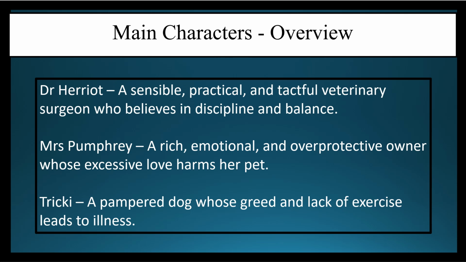So एक बार हम लोग main characters का ना एक overview ले लेते हैं. James Herriot, a sensible, practical and tactful veterinary surgeon who believes in discipline and balance. Mrs. Pumphrey, a rich, emotional, overprotective owner whose excessive love harms a pet. Tricky, a pampered dog whose greed and lack of exercise leads to illness. तो ये है हमारे चैप्टर के मेन कैरेक्टर्स जिनके अराउंड ये पूरी स्टोरी अ ट्रायम्फ ऑफ सर्जरी रिवॉल्व करती है.